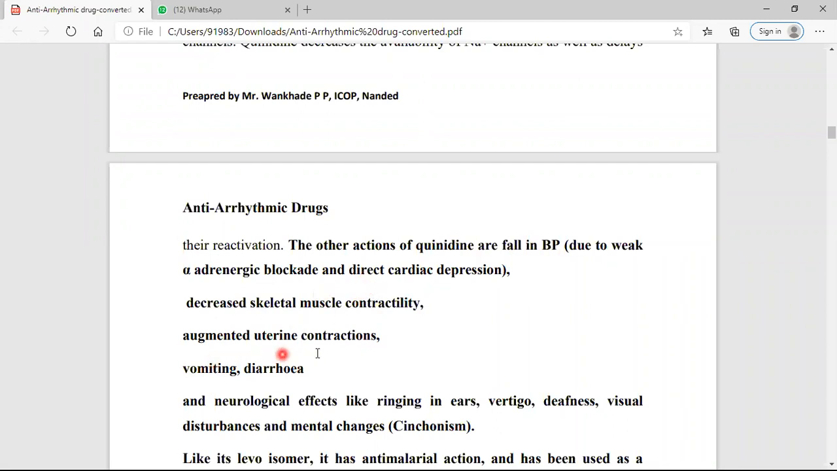It causes uterine contraction. It causes nausea and vomiting. These are side effects; because of these other actions it gives side effects such as nausea and vomiting.